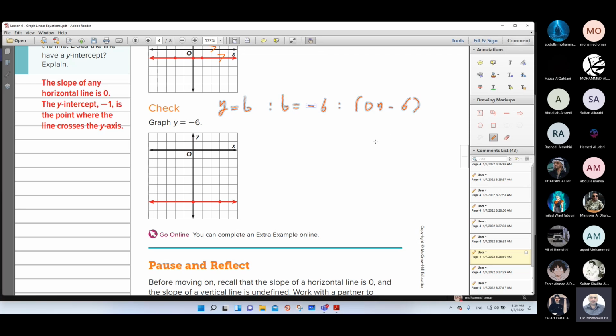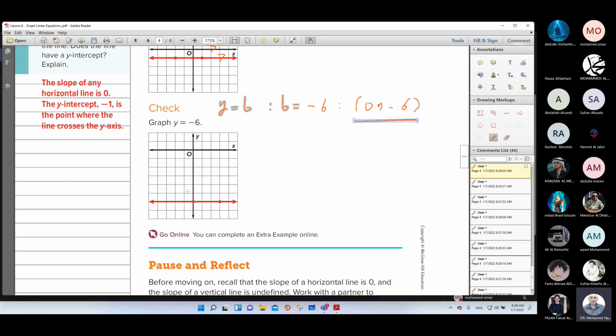So how to graph this line? Go to the coordinate plane, go to the y-axis, and plot the point (0, negative 6) here. Then from this point, draw the line parallel with the x-axis.